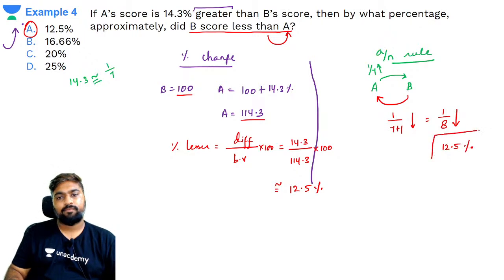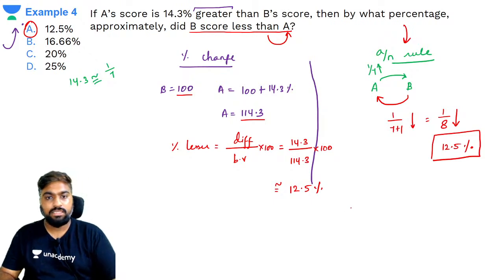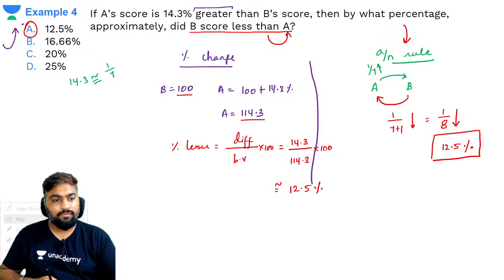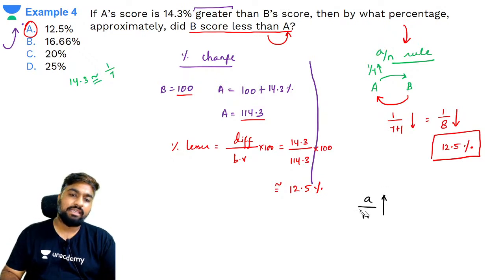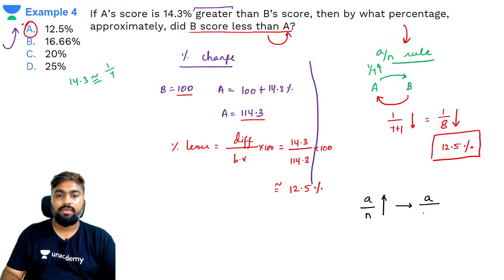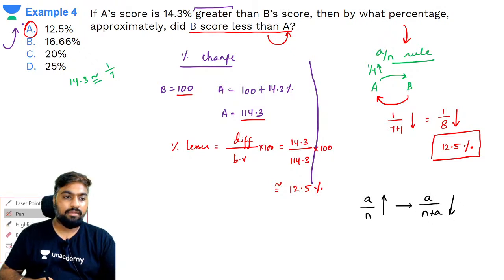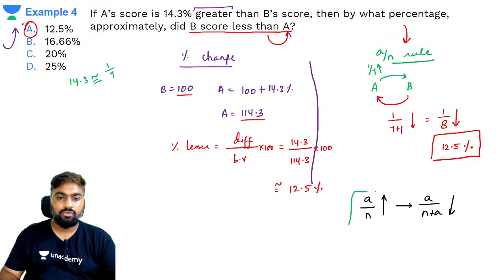12.5%. Yes, this is using A by N rule, according to which if an entity is A by N times greater than the other, then the other term will be A by N plus A times lesser. We will be talking about this rule in detail tomorrow.